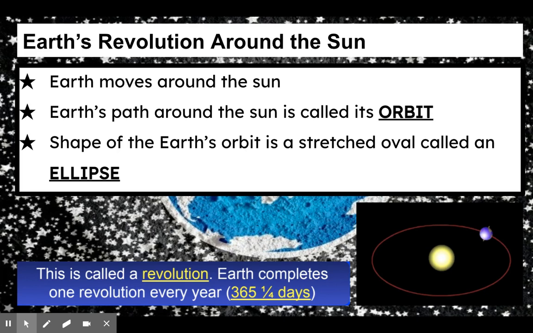The shape of the orbit is called an ellipse. An ellipse is just a stretched out oval. So if you look at the picture on the right hand corner of your screen, you notice that red circle is almost a stretched out circle. It almost looks like a jelly bean. That orbit is going to take the Earth 365.25 days. Now remember, the reason why we have that 0.25 at the end is because of leap year.